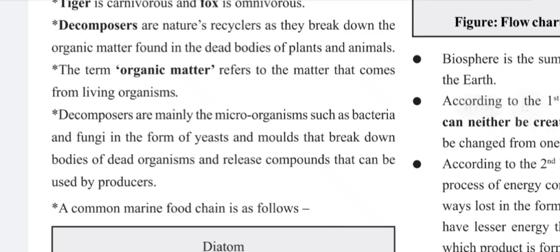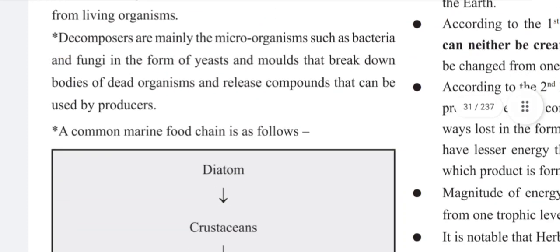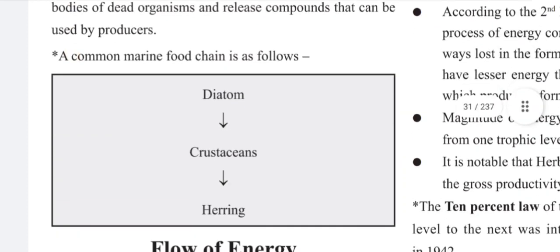Decomposers are mainly microorganisms such as bacteria and fungi in the form of yeast and molds that break down bodies of dead organisms and release compounds that can be used by producers. A common marine food chain is as follows: diatom, crustaceans, and herring.